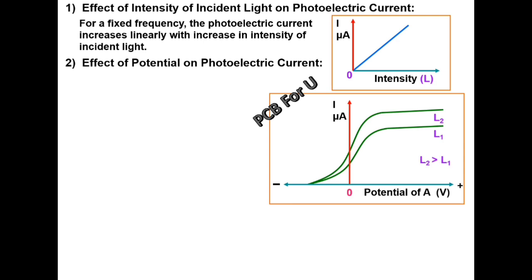Or V_L is greater than V_1. So this is a stopping potential. This point is known as stopping potential. This is saturation current.